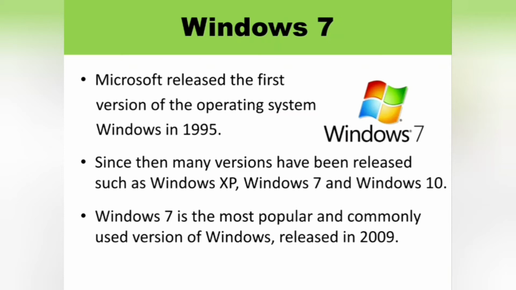Since then, many versions of the Windows operating system have been developed by Microsoft, like Windows 95, Windows XP, Windows 7, etc. In the year 2009, Microsoft released Windows 7, which is the most popular and commonly used operating system.